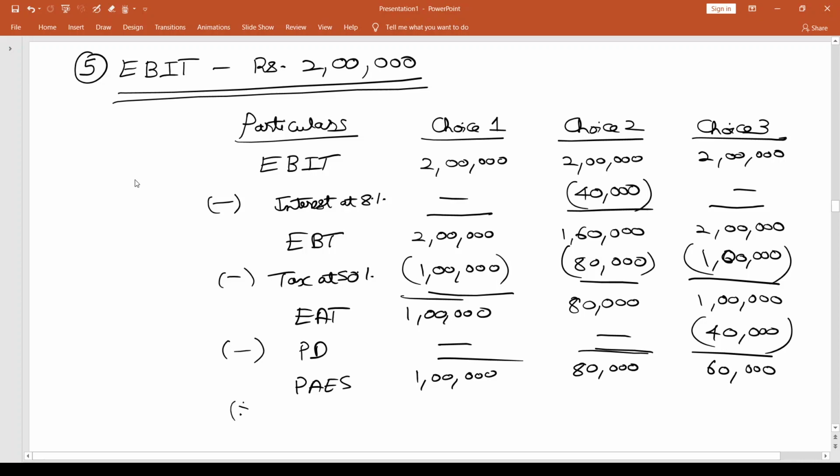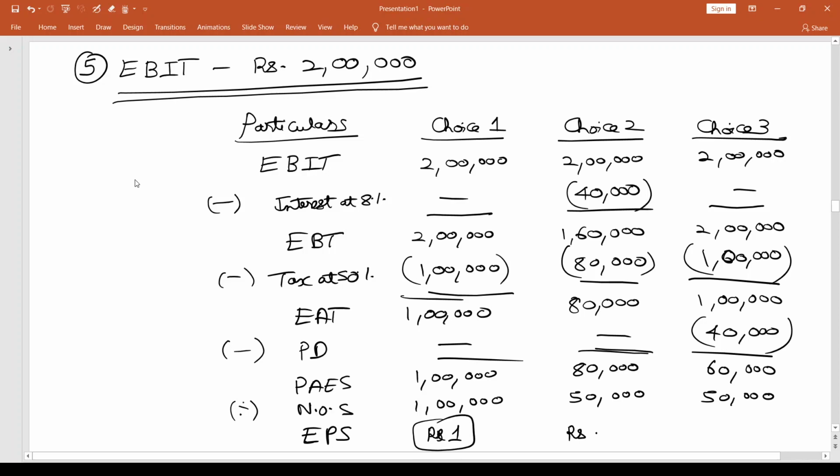Let me divide this by number of shares: 1 lakh here, 50,000 here, and again 50,000 here. So if I calculate my EPS, for the first choice it's going to be 1 rupee, and for the second choice it's going to be 80,000 divided by 50,000, which is 1.6 rupees, and in the third choice it is 60,000 divided by 50,000, which is 1.2 rupees.